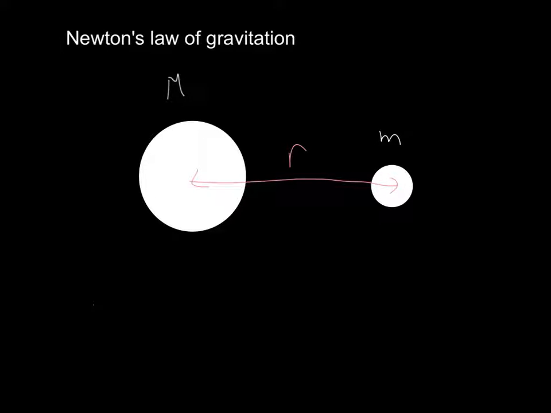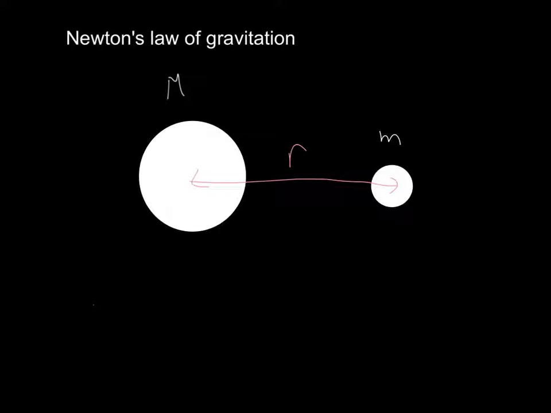Now, for all of this, we're going to assume spherical bodies. The law does not hold up if the body is not spherical. However, if the body is spherical, we can assume that it acts as if all of its mass was located in the middle. So again, spherical bodies, and this r corresponds to the distance between the centers, not the radius. When we talk about the radius, we use the letter big R.